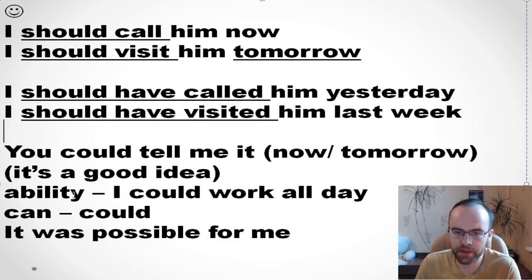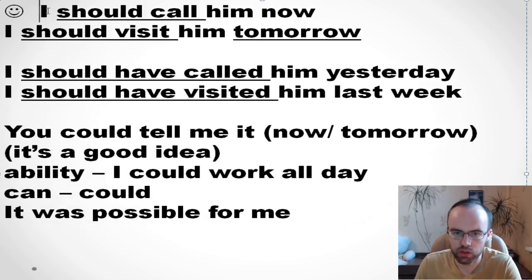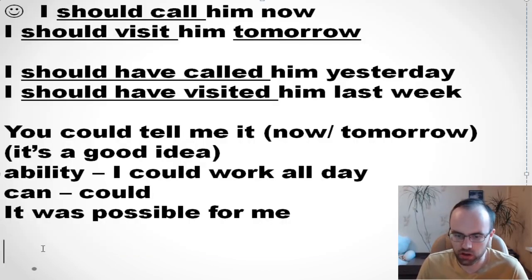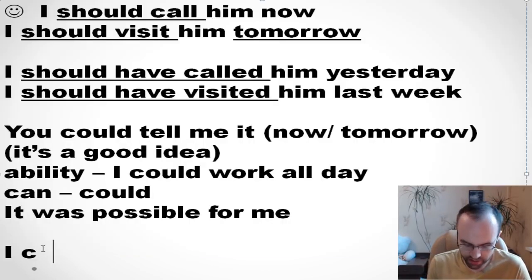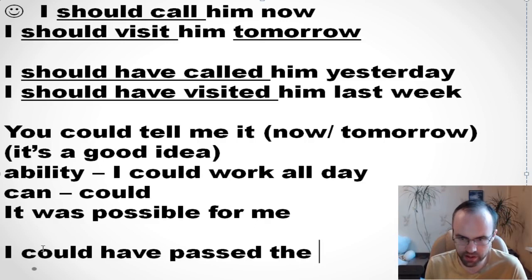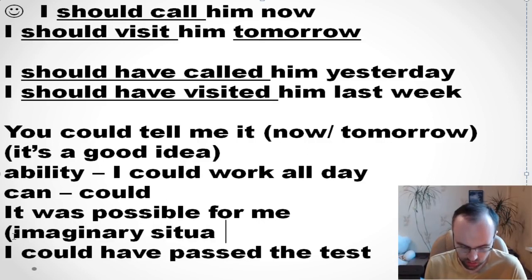So there is another structure, could have done. It's about an imaginary situation. For example, I could have passed the test. So you see, it's about an imaginary situation.